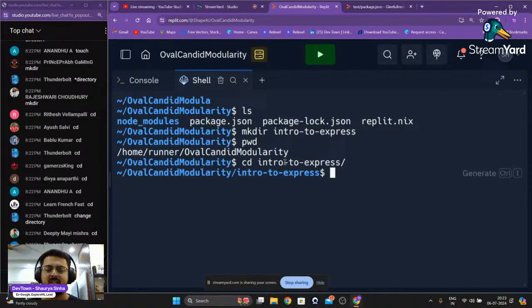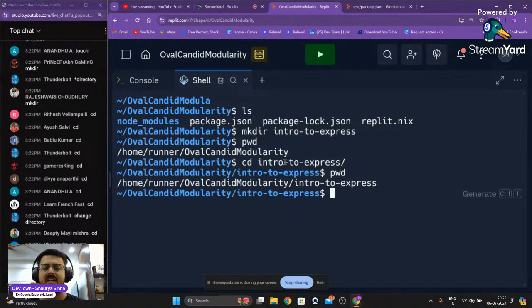I'll press enter. As you're able to see, we do pwd. We are currently present inside of the intro to express folder. Here we are going to create our file, that is our index.js.